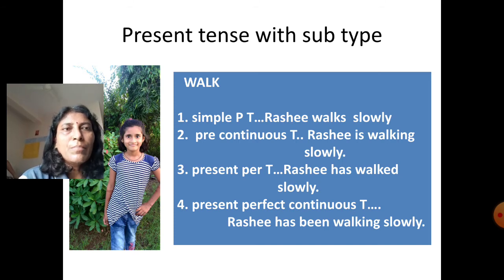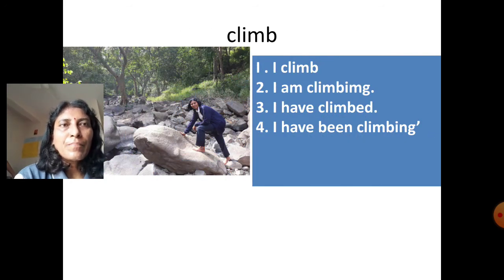And for present perfect continuous tense, for a lengthy process, the act has been done and is now also in progress. So the example will be: Rashi has been walking slowly. If the subject is I, for simple present tense: I climb. Present continuous tense: I am climbing. Present perfect tense: I have climbed. Present perfect continuous tense: I have been climbing.